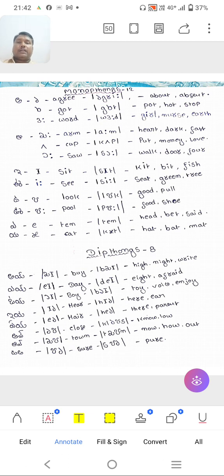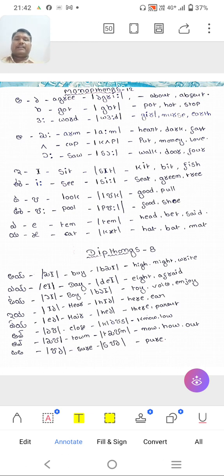So if they ask you to write about single vowel sounds, you have to write all these things. You have to learn it by heart. Sometimes they give words and ask you to write the phonetic transcription. Sometimes they give these phonetic transcriptions and ask you to translate them into English. See, I have simplified it.